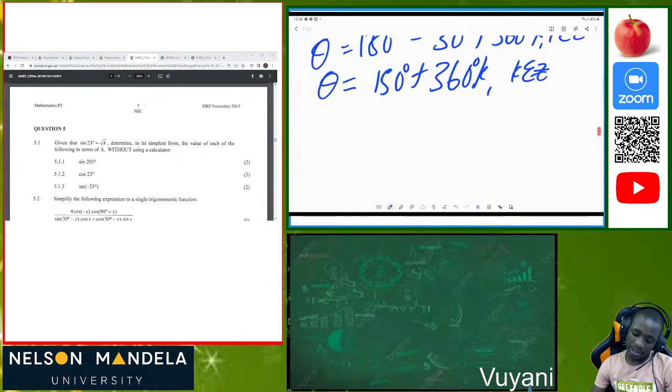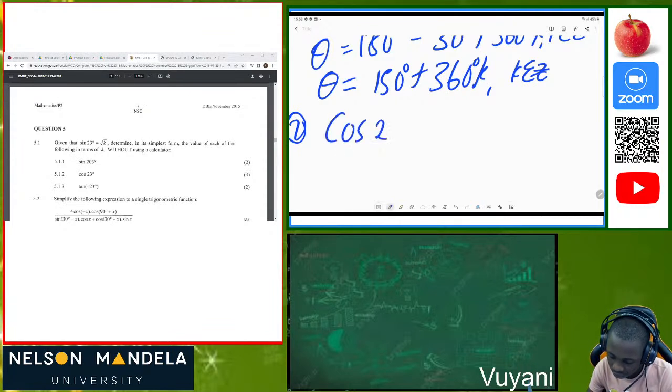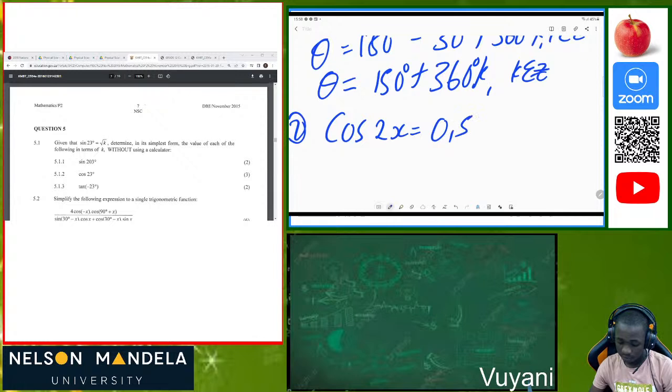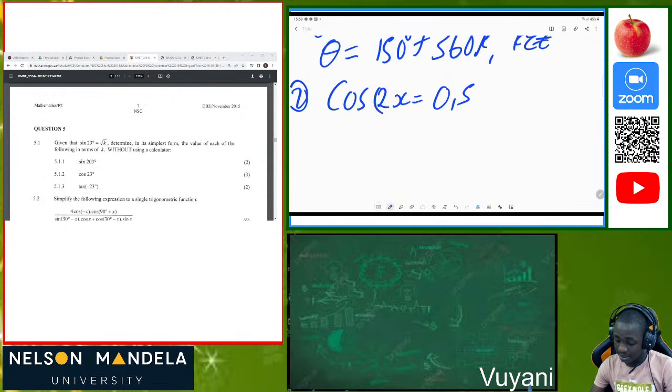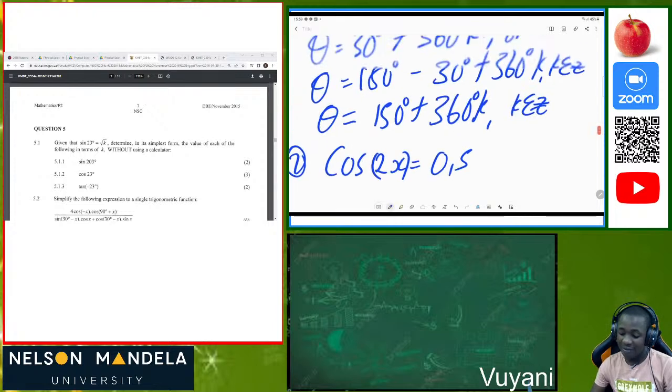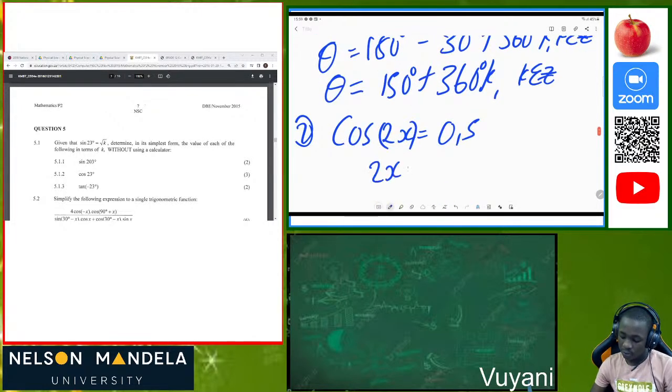All right, now let me do another example for you. For instance, maybe you're given cos of 2x is equal to 0.25. On this side, you see that 2x is a whole angle. We have 2x as an angle, just like we had theta as an angle before. So it's the same: 2x is equal to cos inverse of 0.5.